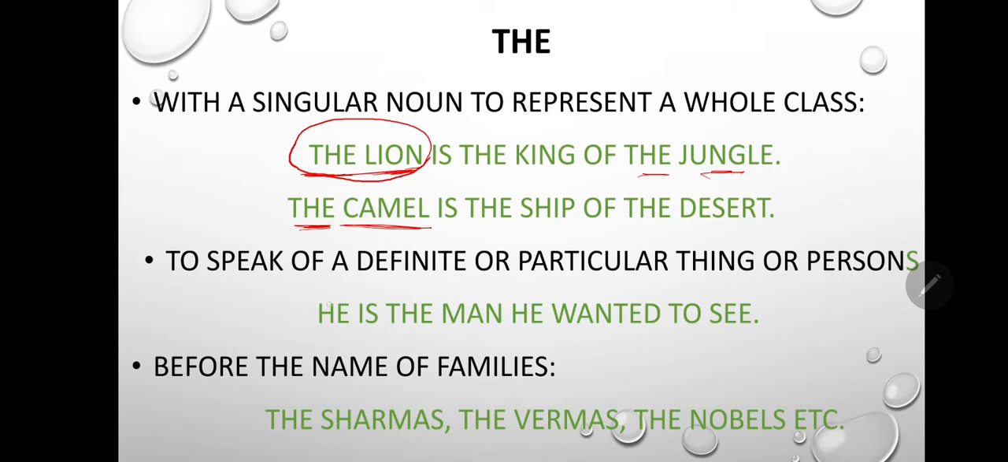Next, to speak of a definite or a particular thing or person. For example, he is the man he wanted to see. Here, the man is a particular person whom he wanted to see. So we use the article the. The is also used before the names of families. For example, the Sharmas, the Vermas, the Nobels, the Gills, the Punyas, etc.